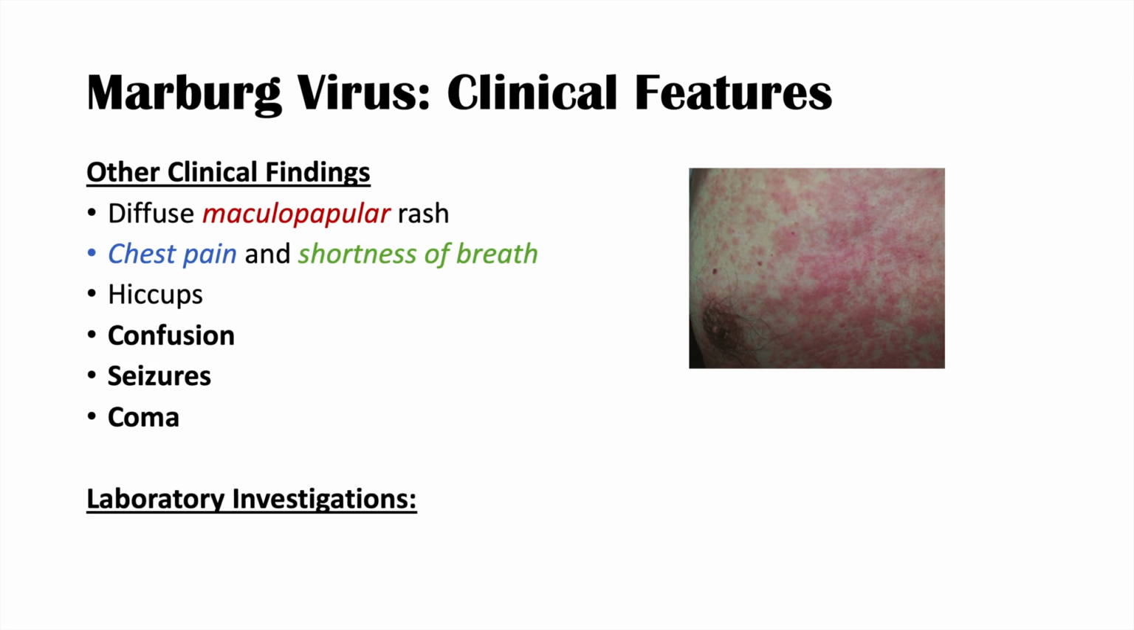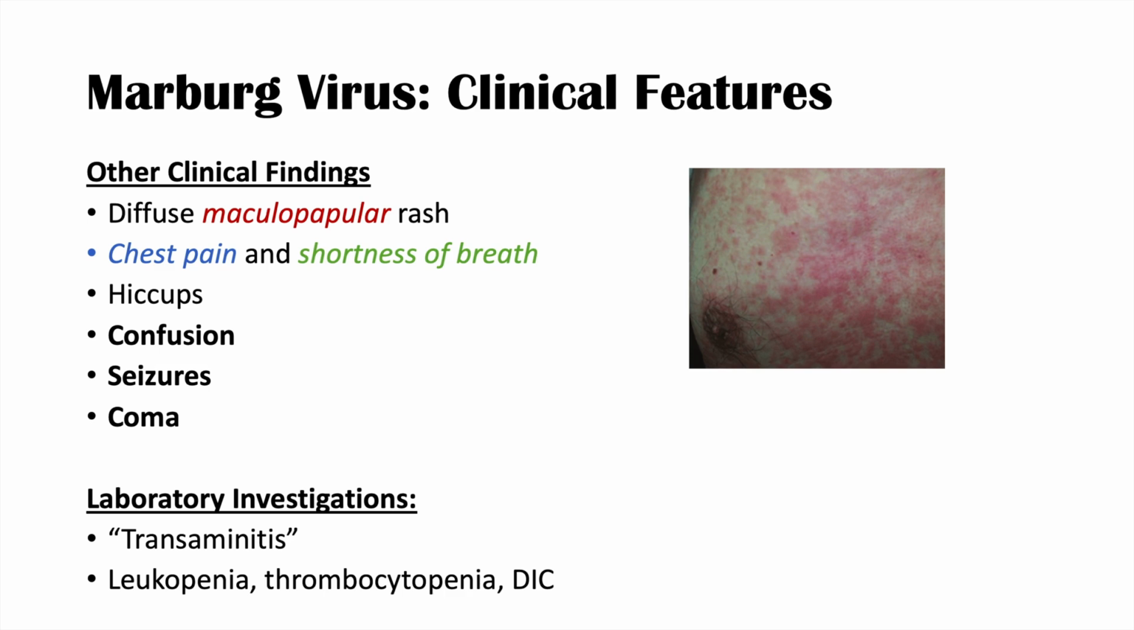Now, there are particular laboratory investigations you might see with a Marburg virus infection. These include transaminitis. Transaminitis is essentially elevated transaminases from the liver, so increased ALT and AST. Because we talked about this before, the virus can infect and damage the liver. We can also see leukopenia, so low levels of white blood cells, thrombocytopenia, low levels of platelets, and disseminated intravascular coagulation.